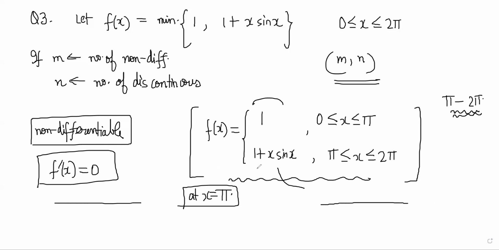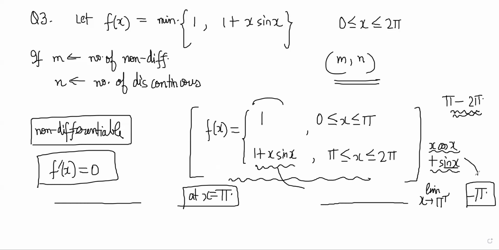If you check the right hand derivative here, it will be x cos x plus sin x. So as x tends to pi plus, this part will be 0, this part will be minus pi, right? Minus pi is the right hand derivative. Left hand derivative is 0.